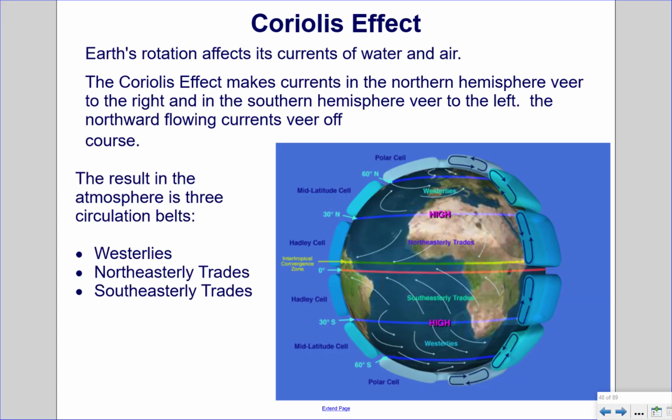Coriolis effect. Earth's rotation affects its currents of water and air. The Coriolis effect makes currents in the northern hemisphere veer to the right and the southern hemisphere veer to the left. The northward flowing currents veer off course. The result in the atmosphere is 3 circulation belts: westerlies, northeasterly trades, and southeasterly trades.